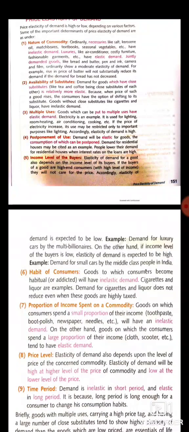Postponement of use. Demand will be elastic for those goods, the consumption of which can be postponed. Income level of buyer. Elasticity of demand for a good also depends on the income level of its buyer. If the buyers of a good are high-end consumers, meaning consumers with a high level of income, in that case the elasticity of demand will be low, because the consumer will not care about the price of the commodity.